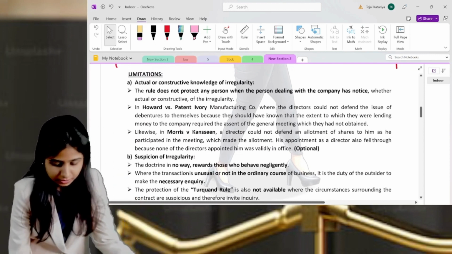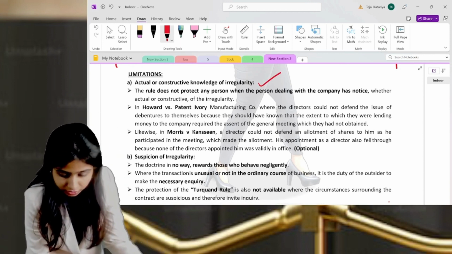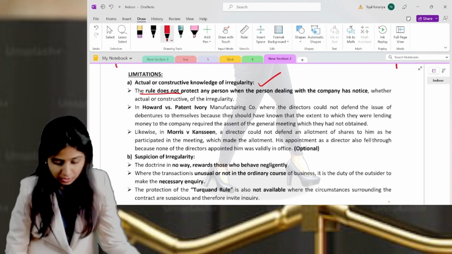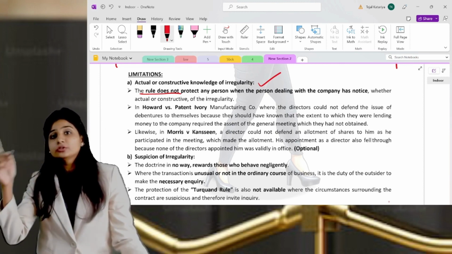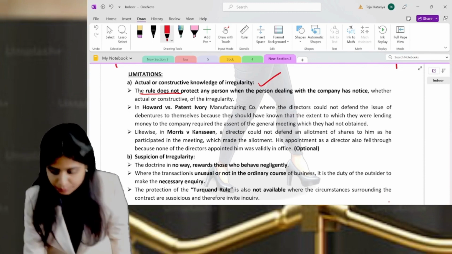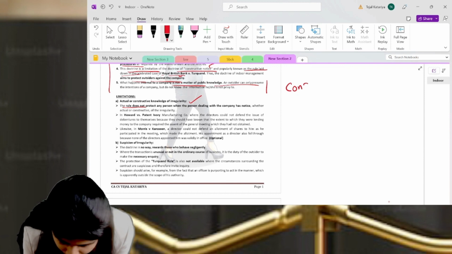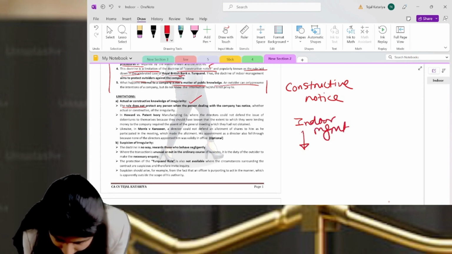First is actual or constructive knowledge of irregularity. That means if the person has such knowledge, the rule does not apply. The rule means indoor management, because these are the limitations to indoor management. Understand briefly: first, constructive notice is there. The second is indoor management. And you have the exception or limitation of indoor management.